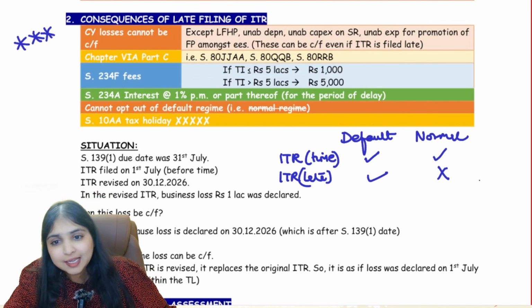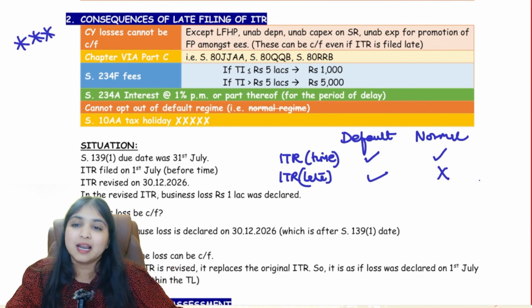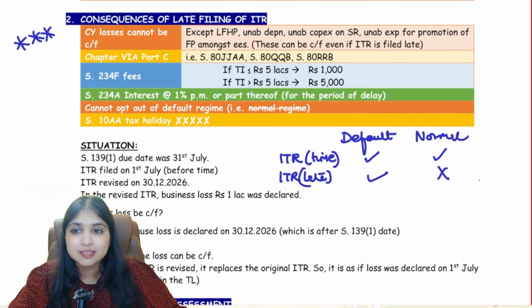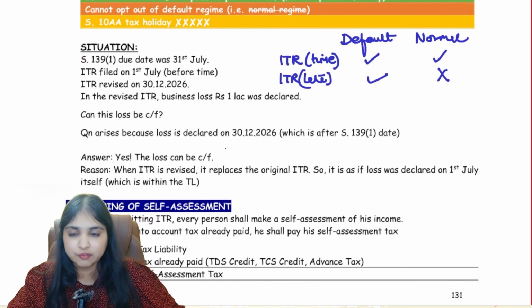Then if you file your ITR late, you cannot follow the normal regime. It has to be the default regime only. And lastly, the 10AA tax holiday you will not get if you file ITR late. Okay, 6 consequences. Now have a look at this situation in front of me.